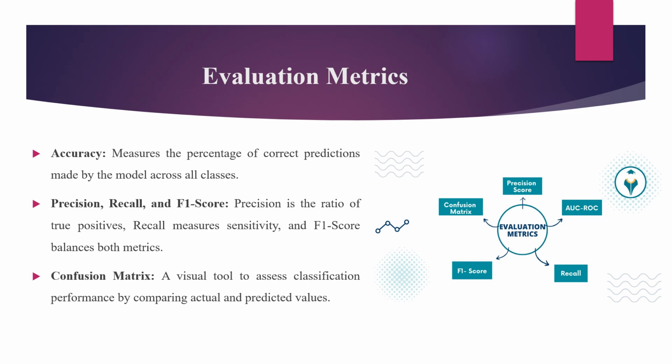Accuracy tells us the overall percentage of correct predictions, but it may not always be the best measure, especially for imbalanced datasets. Precision focuses on how many of the predicted positive cases were actually correct, while recall measures the ability of the model to find all positive instances. F1 score combines both precision and recall, providing a balanced metric for performance evaluation. In addition, we used a confusion matrix to visually assess how well each model classified the wine type. The combination of metrics provides a comprehensive view of model performance.